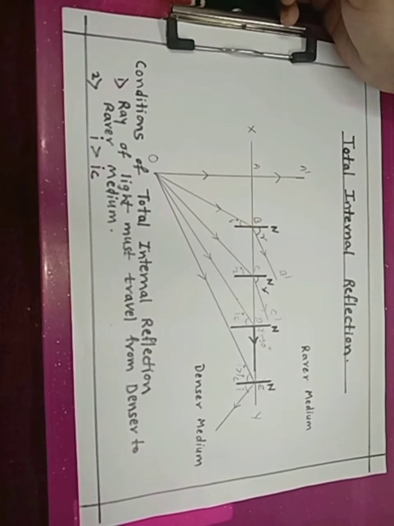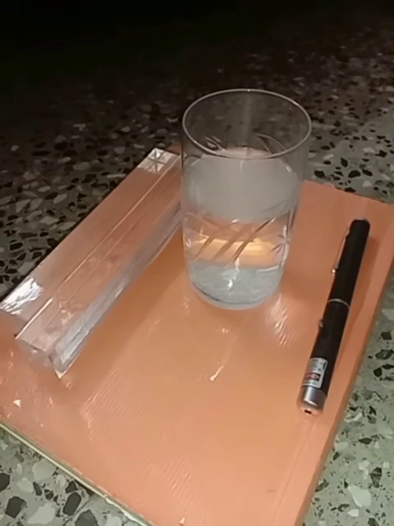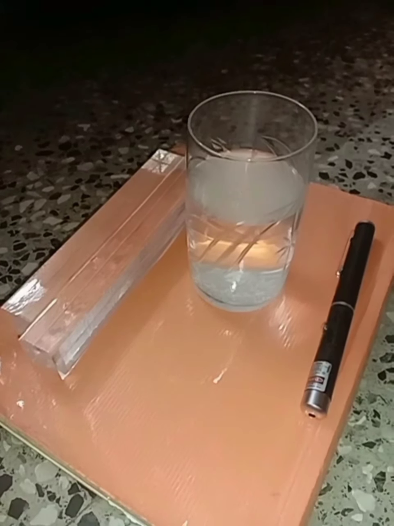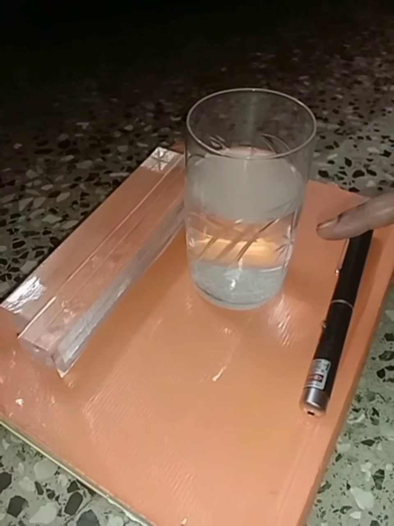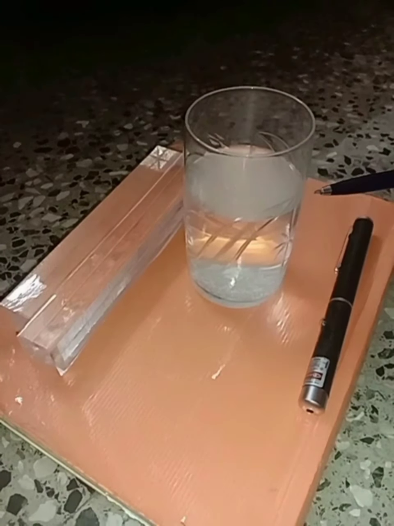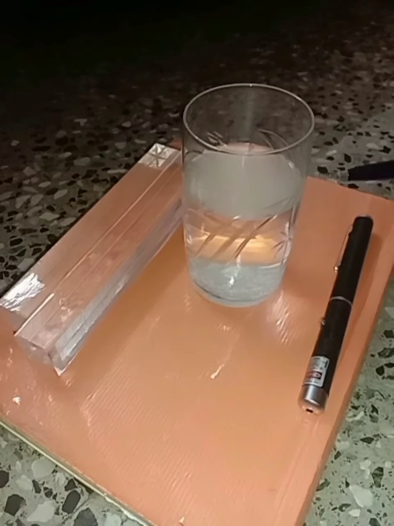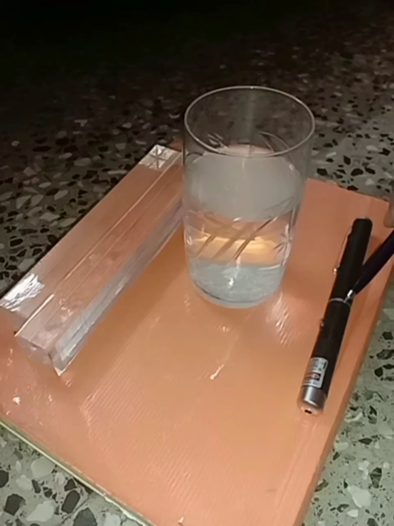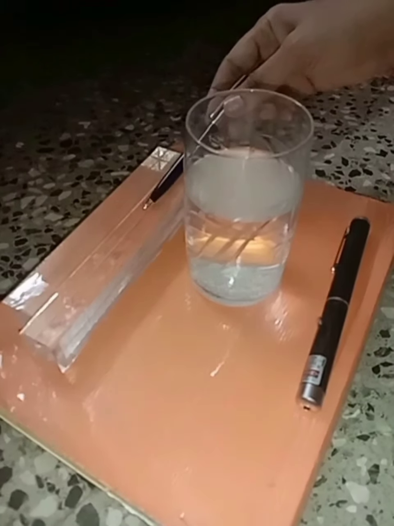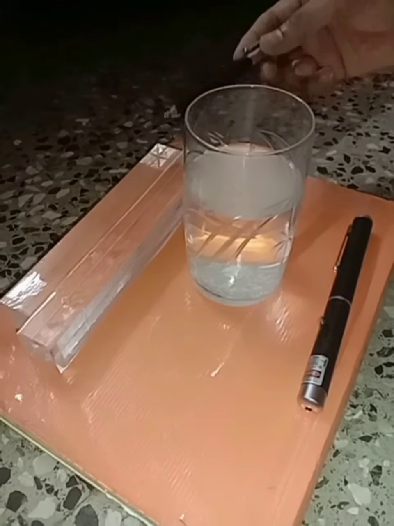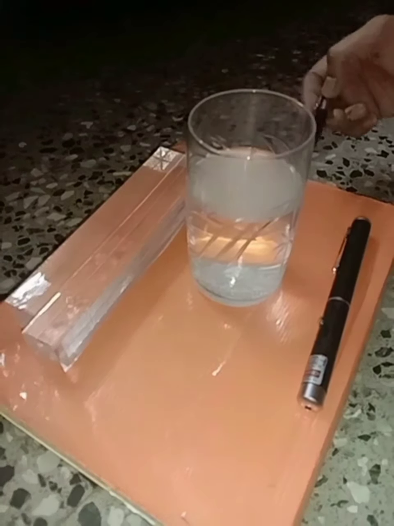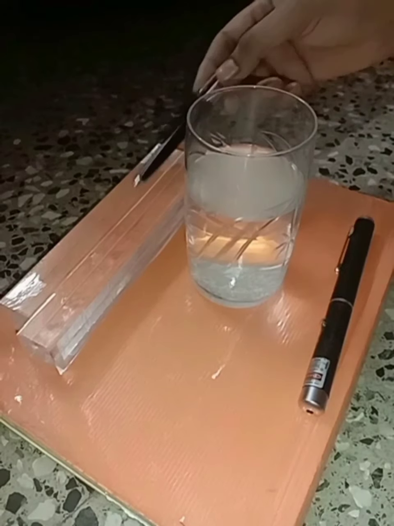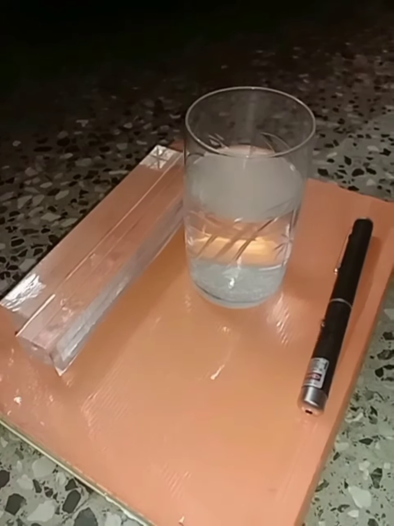So now we will look at the demonstration. This is the apparatus that I am going to use for this particular demonstration. I have a glass which is filled with water, and on the surface of the water I have sprinkled some talcum powder. Then I have the laser pointer, and I will be using this acrylic slab. I will be showing you two parts: one, the total internal reflection through the glass, and the other one through this acrylic surface.